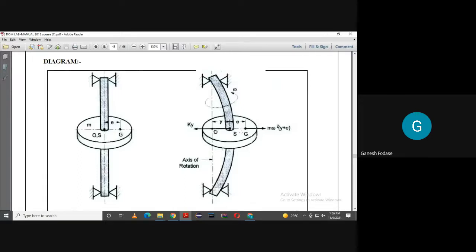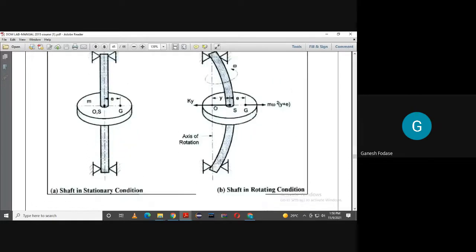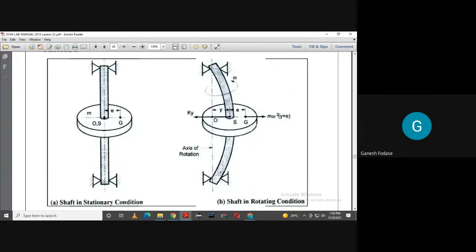The reverse is the case if omega is greater than omega n. Now there is no picture with me, but I can explain. When omega is greater than omega n, this y is negative, and this g is trying to approach O. So g will be inside. Means in that case, g will be on the inner side.